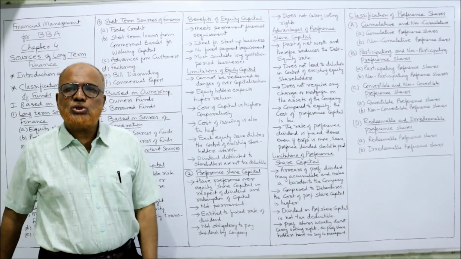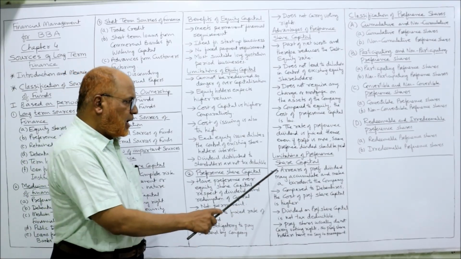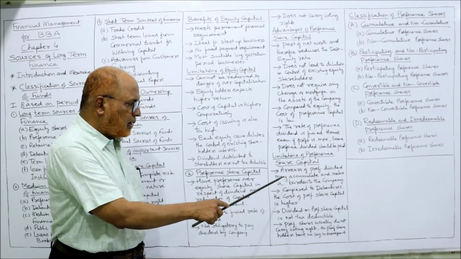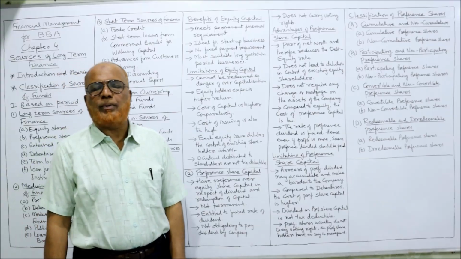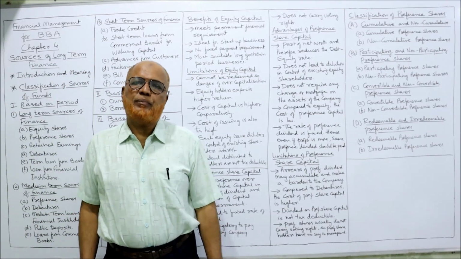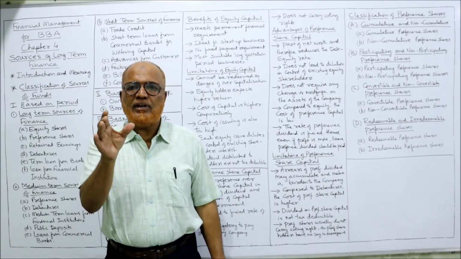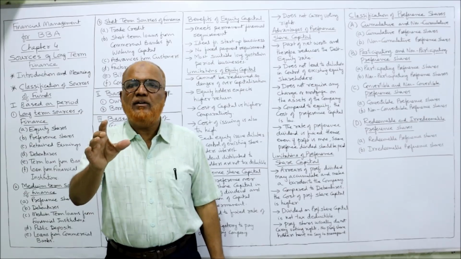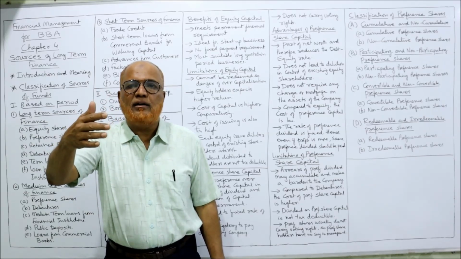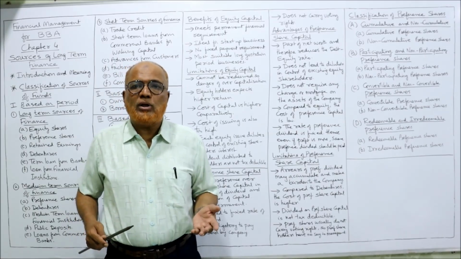But what are the limitations of preference shares? Disadvantages, drawbacks of preference shares. Arrears of preference dividend may accumulate and become a burden to the company. In case of cumulative preference shares, what will happen? If in any one year dividend is not paid, that dividend will get accumulated and should be paid in the next year. That means it will become a burden to the company.